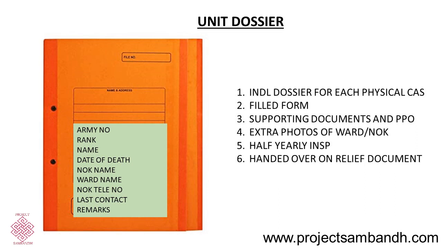Once this process is done, the unit at its end should maintain individual dossiers for each of the physical casualties, which should include the filled forms, supporting documents, and a copy of the PPO, extra photographs of the next of kin and ward, and on the cover of the file, the basic details of the physical casualty can be mentioned, like army number, rank, name, date of death, next of kin's name, ward's name, next of kin's telephone number, last contact maintained, and remarks.